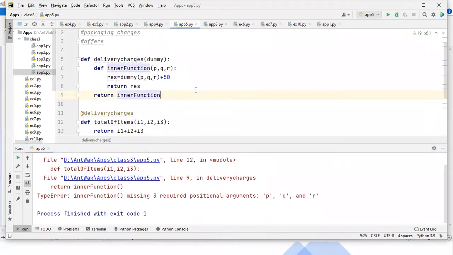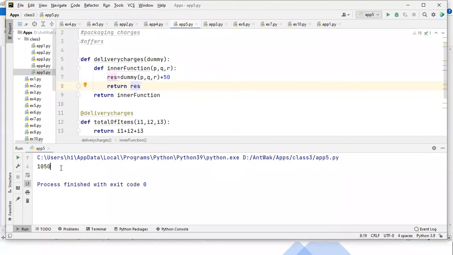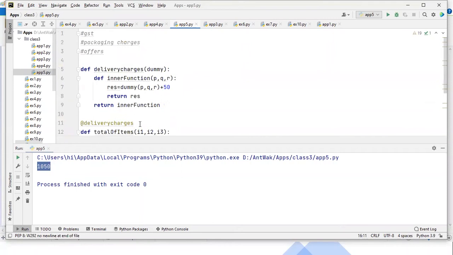Actually, here you're not supposed to give any arguments. I'll tell you. Yeah, guys, you can see the output is 1050. You are passing the items 100, 200, and 700. That is 1000. For the 1000, guys, you can see 50 rupees will be added. How is it added? Because you added the decorator.